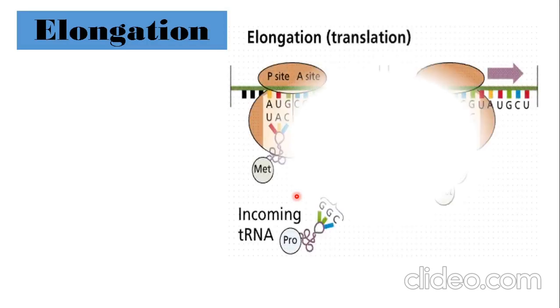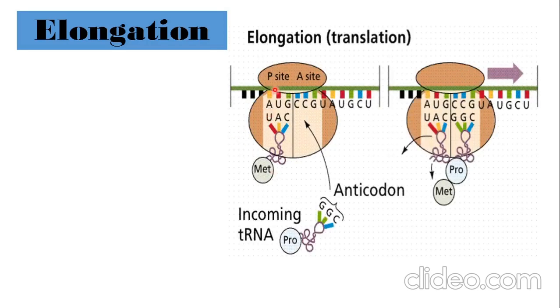Next is elongation. In elongation, what will happen? In the P site, as we just now saw, the AUG codon was present, to which was attached the transfer RNA carrying methionine, which has the anticodon UAC. Now, the next site, the site following P, is A, the amino acyl or acceptor site. Even here will be present three bases, which will act together as triplets.